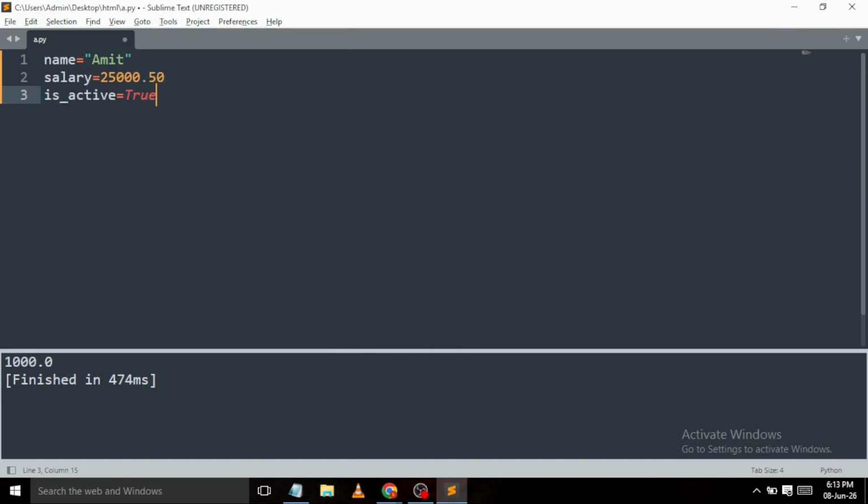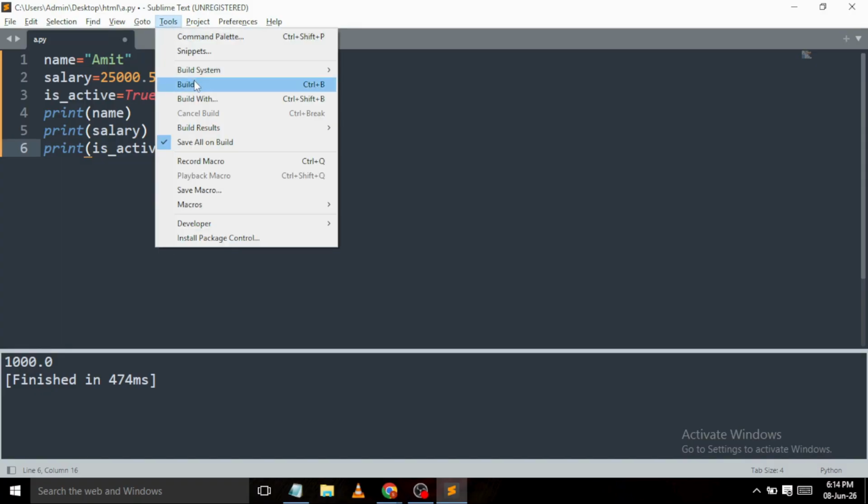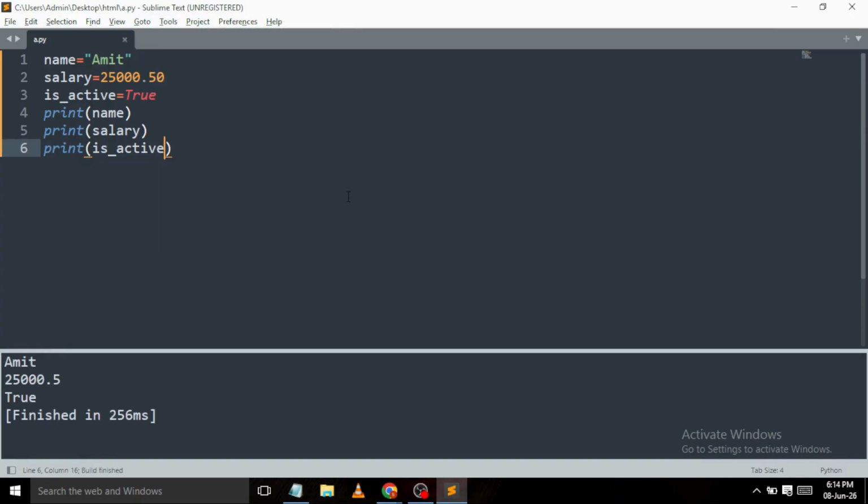Next, program 4, employee details. Let's store employee information. Name is equal to Amit, salary is equal to 25,000.50, is_active variable is equal to true. Different data types are used here. Name is a string, salary is a float, and active is a boolean. This is a practical real-world example.